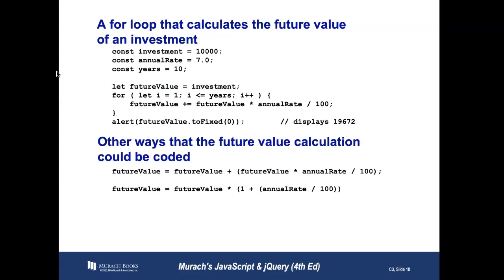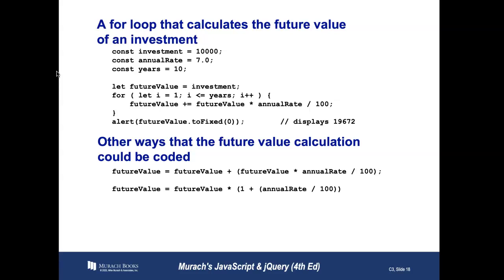Okay, so this is now getting a little bit more complicated. Let's try a for loop that calculates the future value of an investment. And this is inside your text. So we have a constant, which means the variable is never changing. Constant equals $10,000. Now, that is, again, non-changing. That's why we're not using var to declare that variable. But our other constants are the rate of return, 7, and the number of years of our investment.